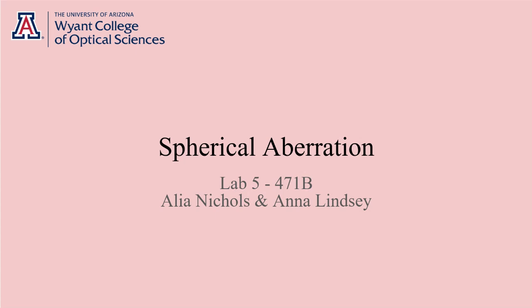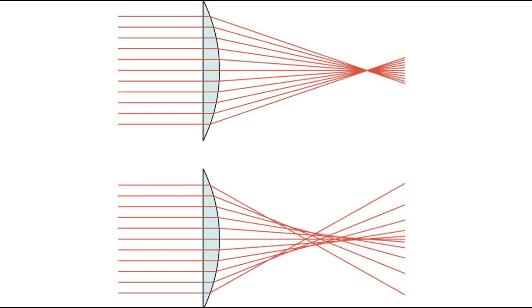The main objective of this lab was to measure spherical aberration and explore the relationship between shape factors and spherical aberration. These concepts are fundamental in optical sciences and engineering, and mastering them is crucial for designing and evaluating high-precision optical instruments. Aberrations in optical systems arise when light rays deviate from ideal behavior, leading to image imperfections. They occur due to the fundamental limitations of lens shape, material properties, and misalignments.